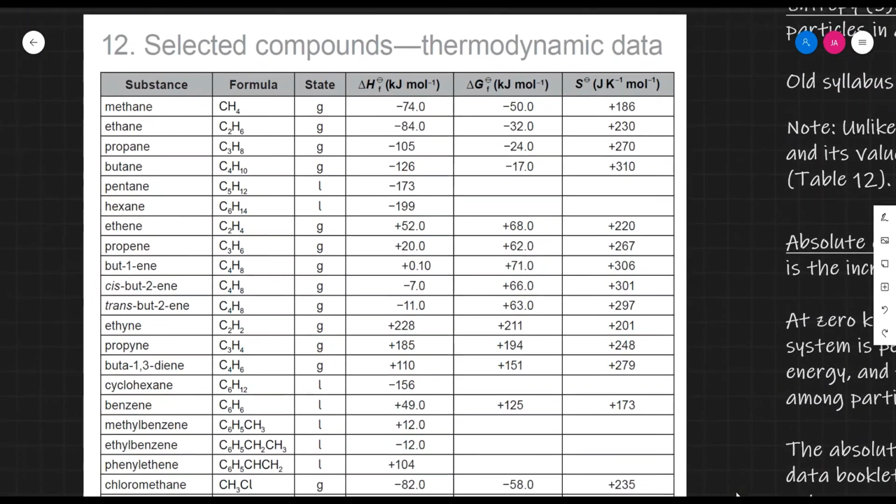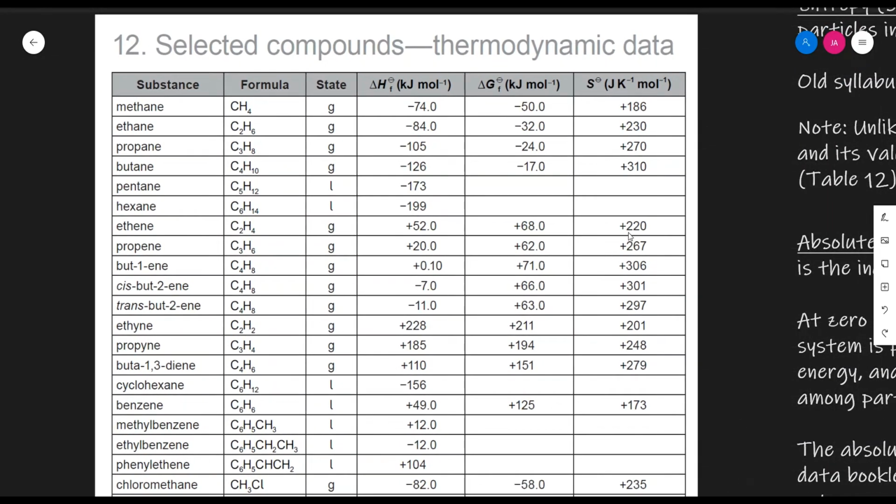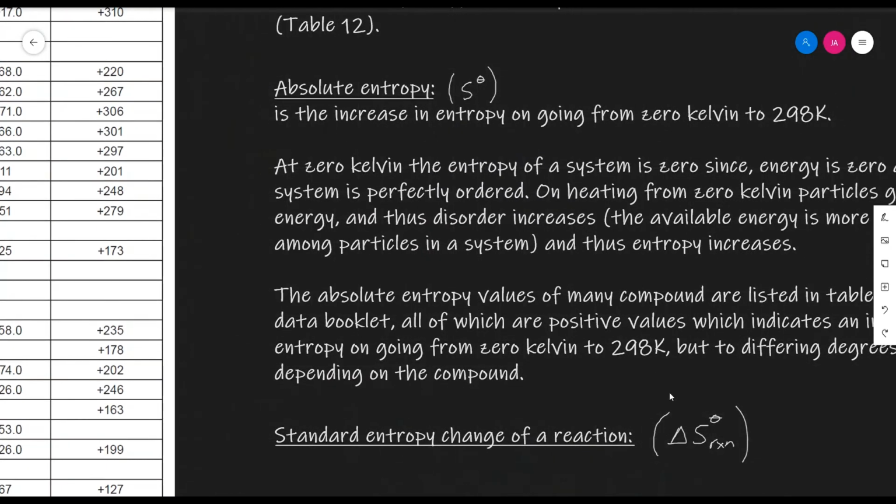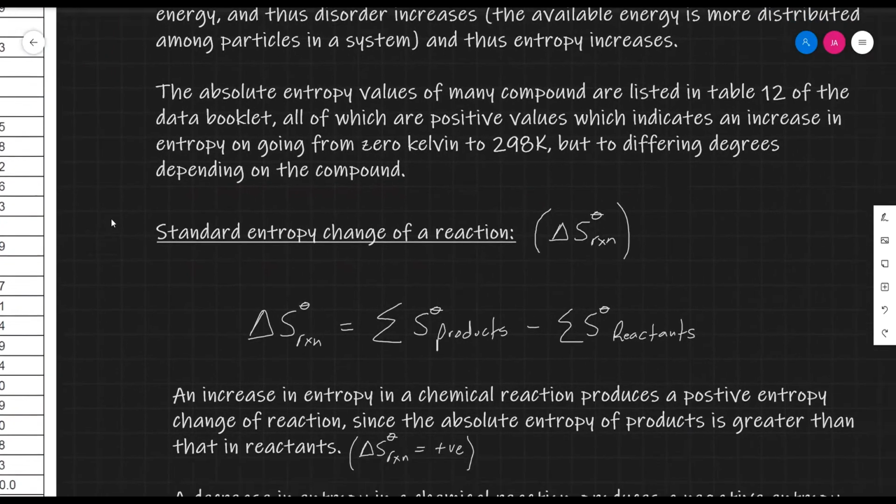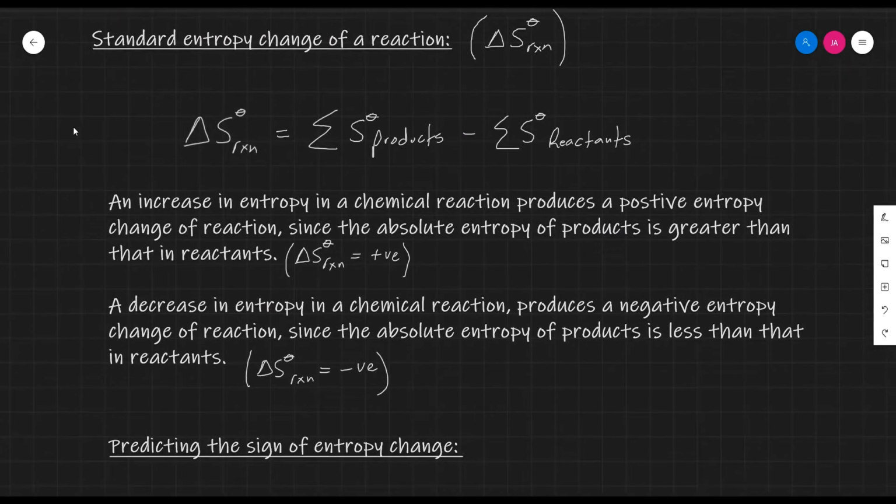As you can see here, I've represented table 12 from the data booklet for many different compounds, and the absolute entropy values in joules per mole Kelvin are listed here, all of which are positive values, because as stated, entropy increases on going from 0 Kelvin to any higher temperature, and the temperature under study here is 298 Kelvin. Thus, these values represent the increase in entropy of these molecules on going from 0 Kelvin to 298 Kelvin, and thus all are listed as positive values. This is the entropy, not the entropy change of a reaction, and thus the entropy can be measured.